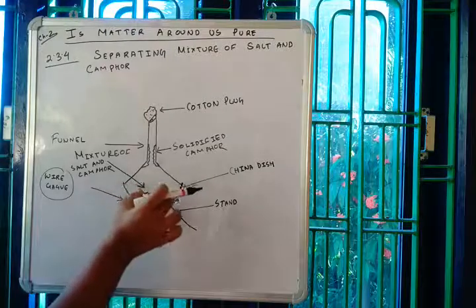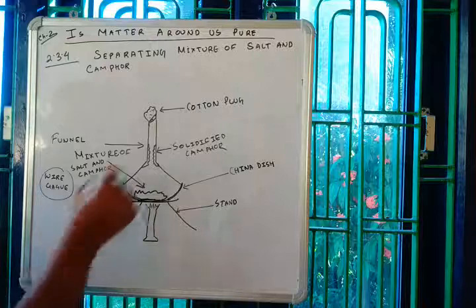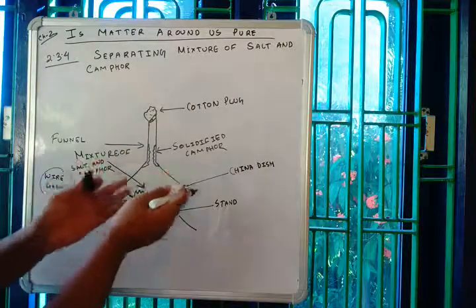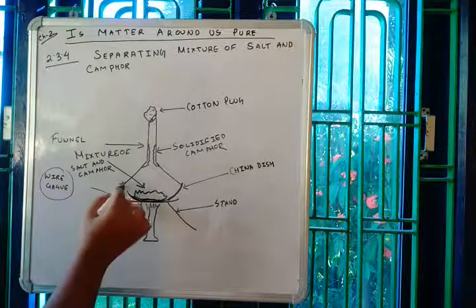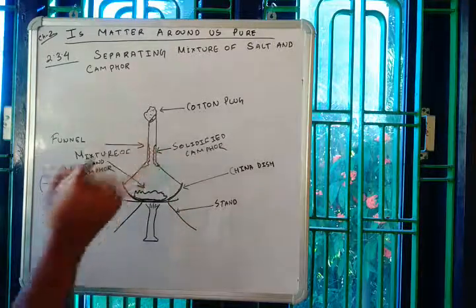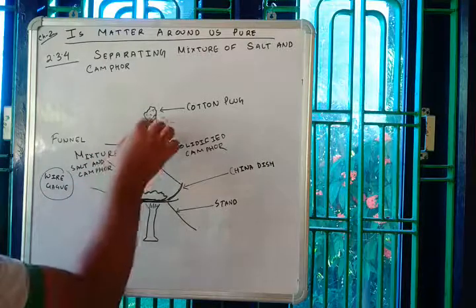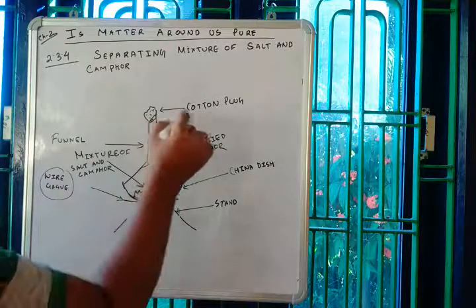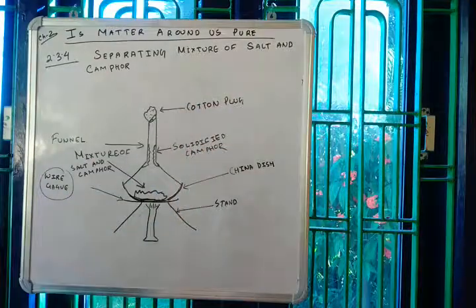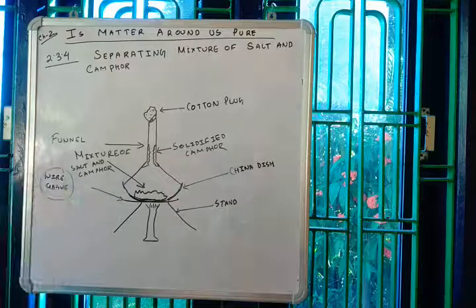So above the china dish we have kept a funnel upside down. This is not a single structure, but this is the china dish, and above the china dish we have an inverted funnel. And this is the opening of the funnel, and we have used a cotton plug to close this particular opening.